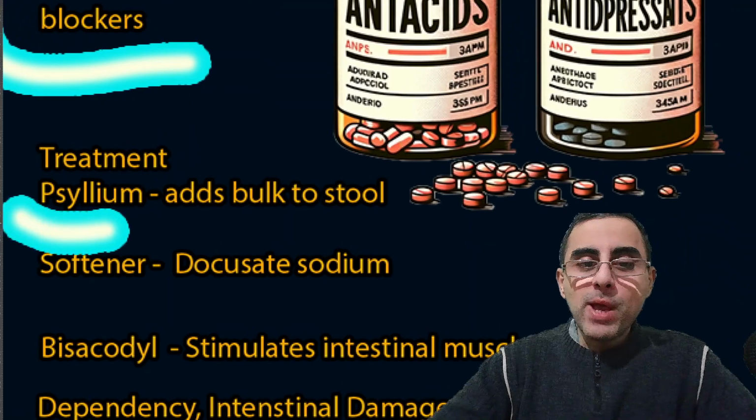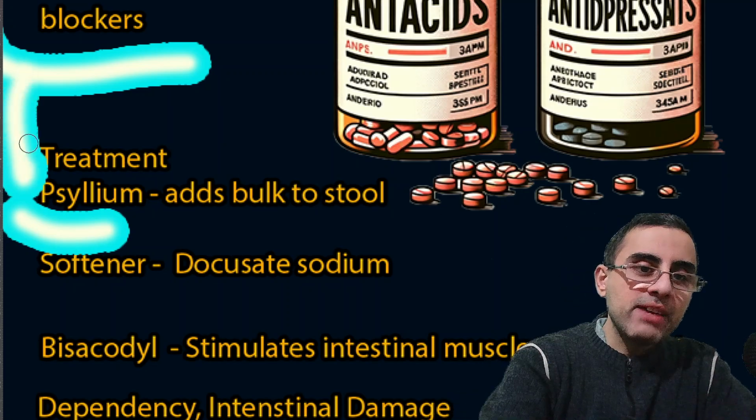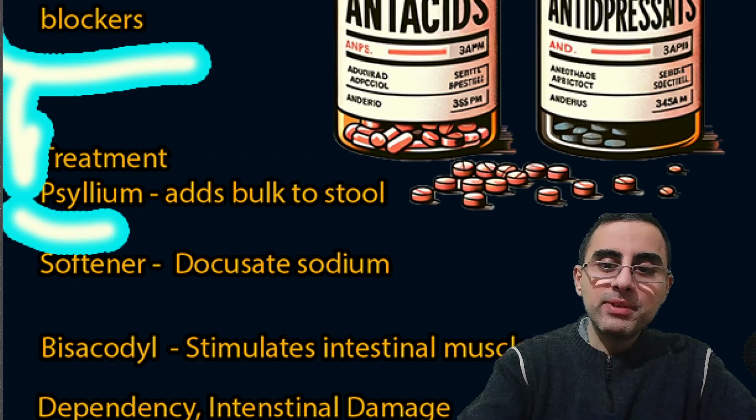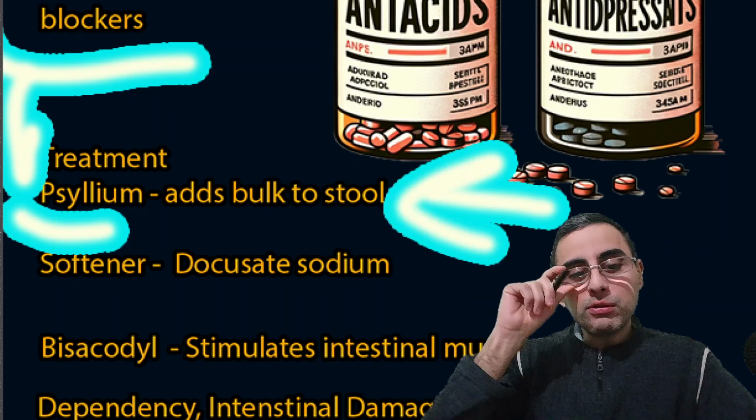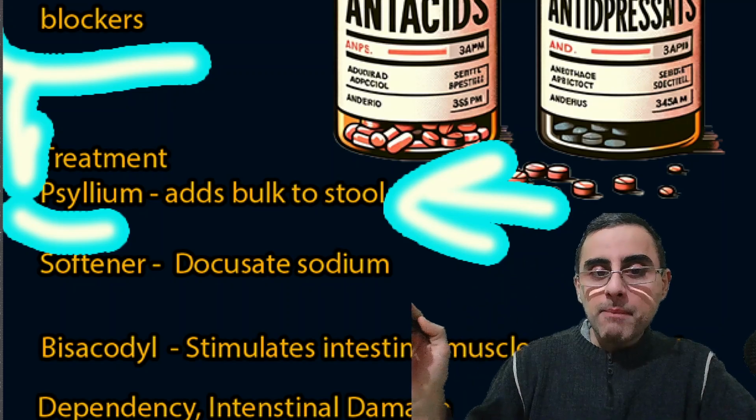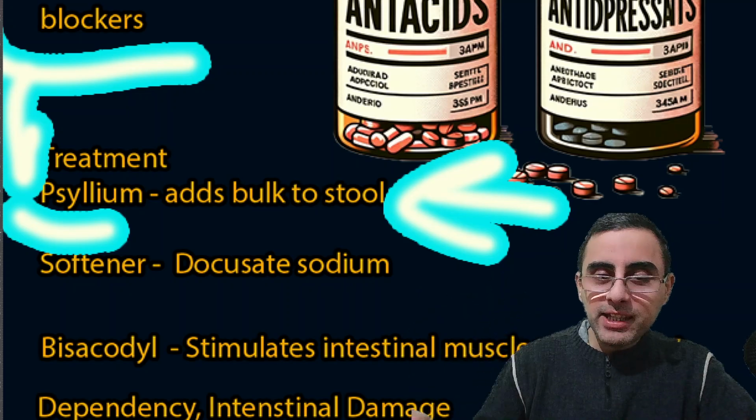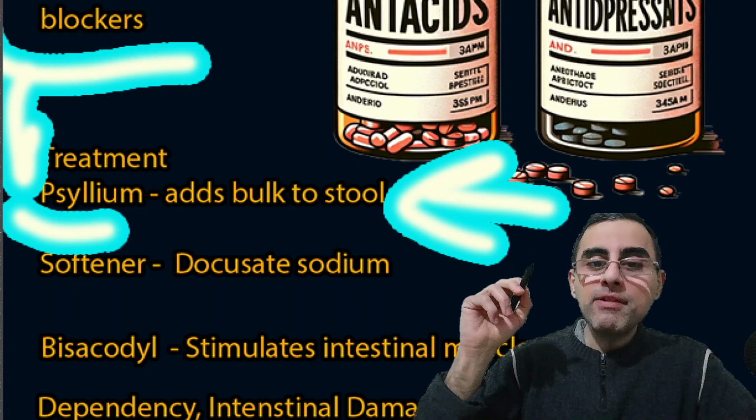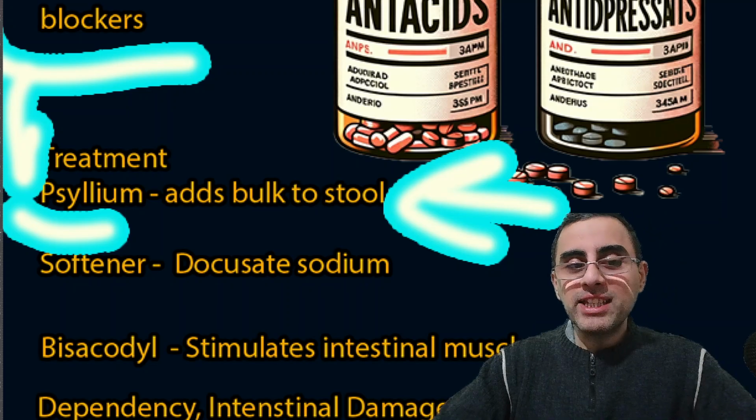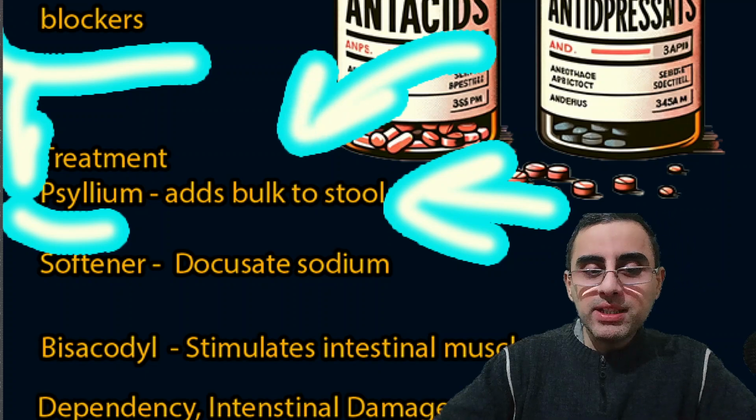It's the most well-known laxative. It adds bulk to stool. It's a type of fiber also, and it's very effective. For long term, psyllium is safe. You should remember that most laxatives are not safe for long term, because they can cause dependency, they can damage the intestinal lining, and they can have side effects. For example, they can restrict absorption of vitamins. But psyllium can be used long term. That's why psyllium is important.